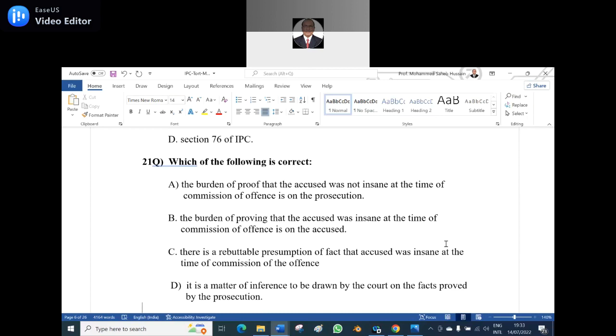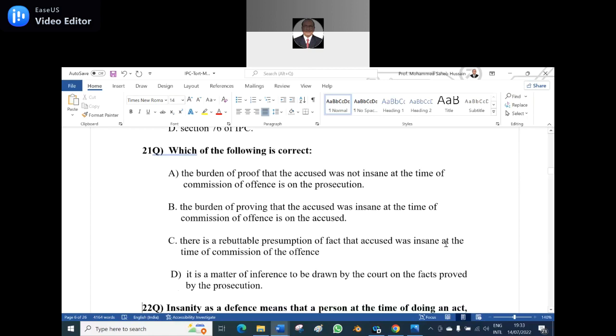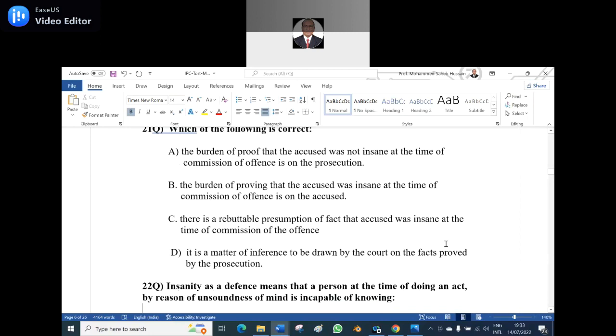Option A, sir. No. Second option? Option B. B is the correct answer. The burden of proving that the accused was insane at the time of the commission of the offense is on the accused. The accused has to prove it. Is it clear? Okay, sir.